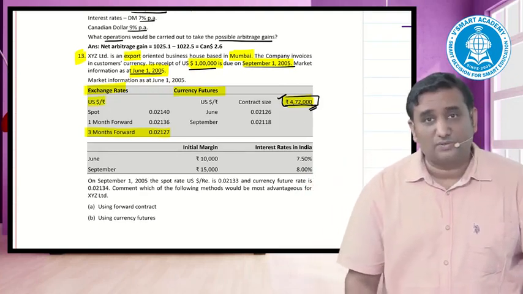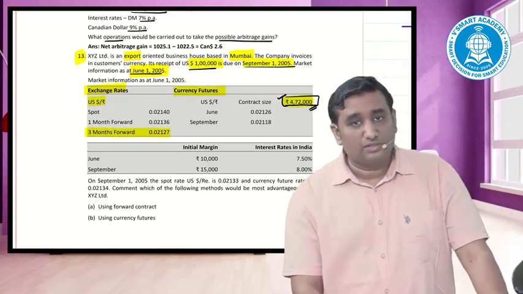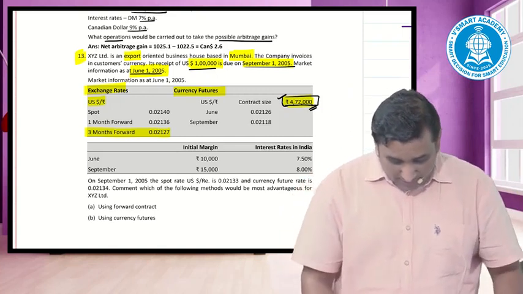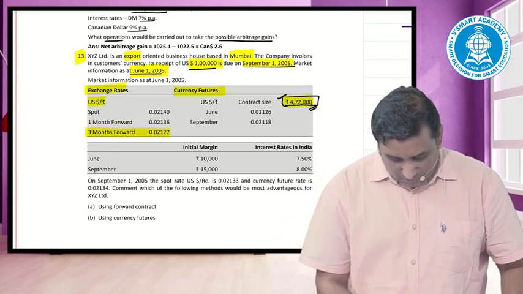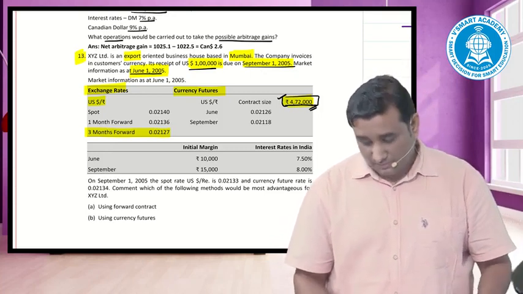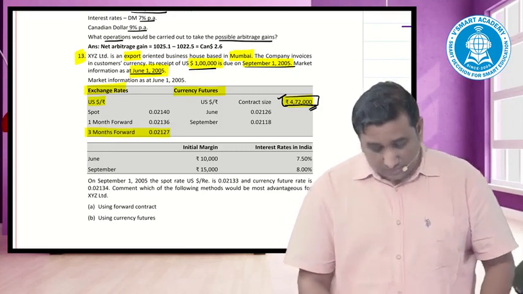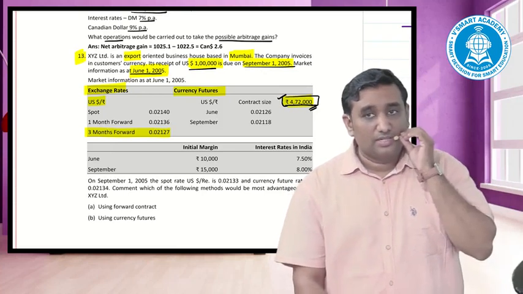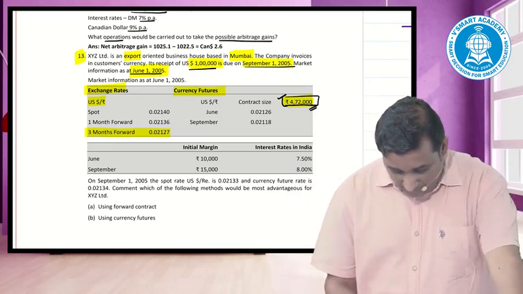That means 1 rupee is equal to how many dollars, which is given here. And next he has given you currency futures. Do we require the June contract or the September? Which month contract do we require? September. That means the relevant contract would be September. This is the relevant date I have.